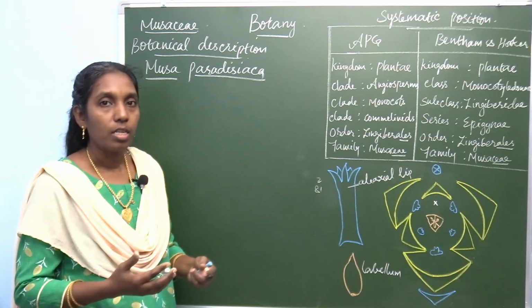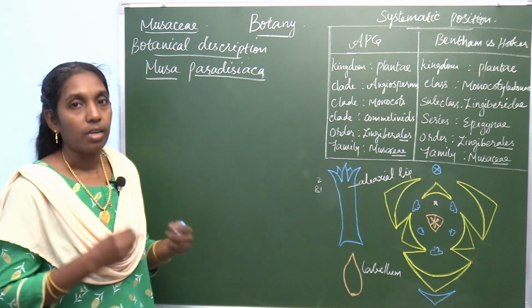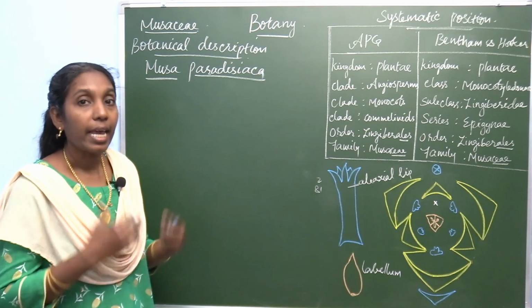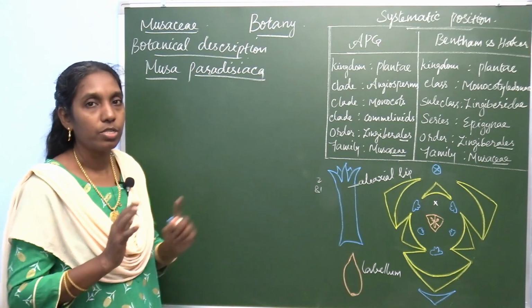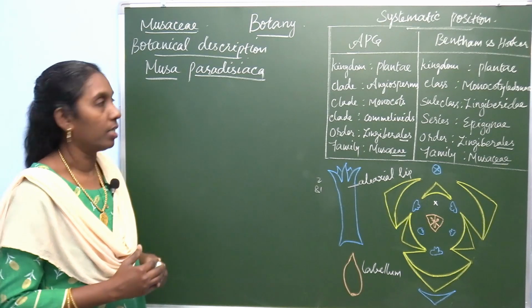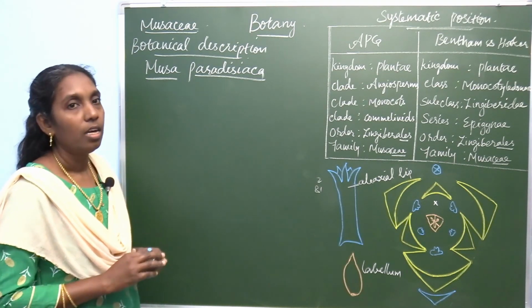And another question, economic importance of this family Musaceae, wherever it is important. Those are the three questions you are going to study in detail.